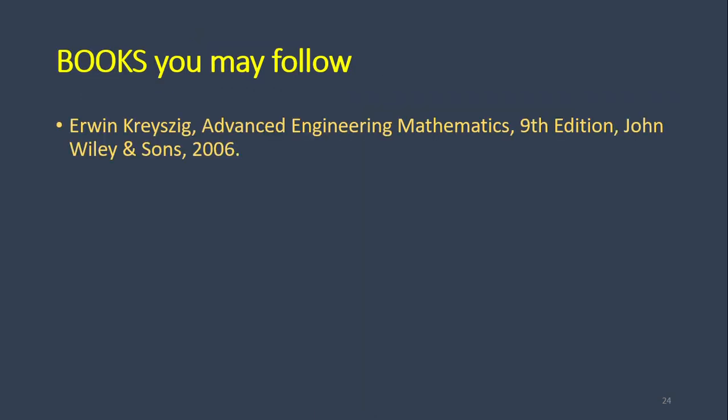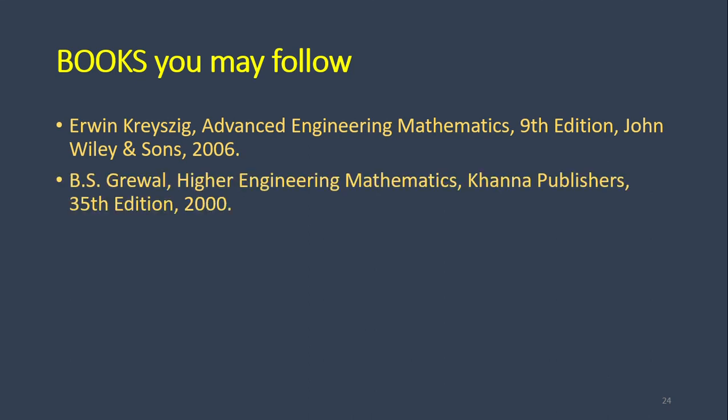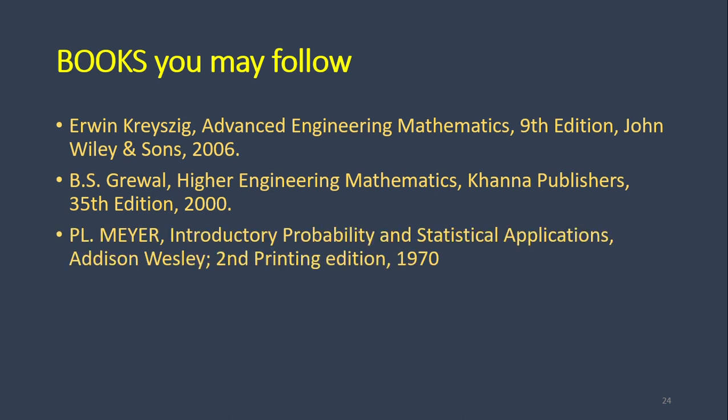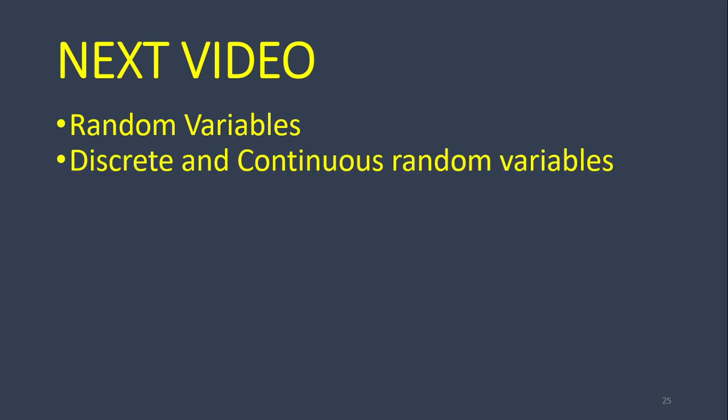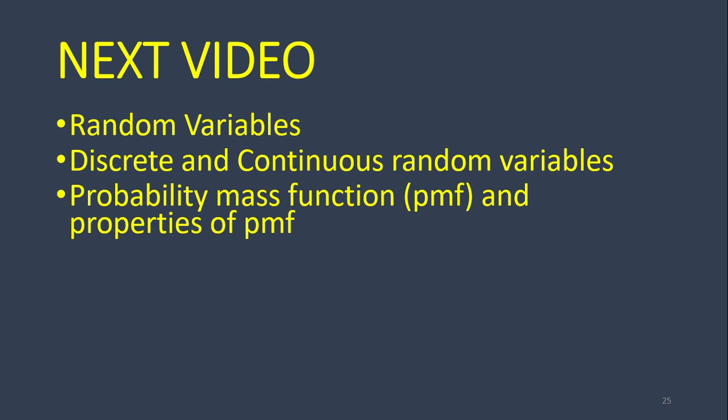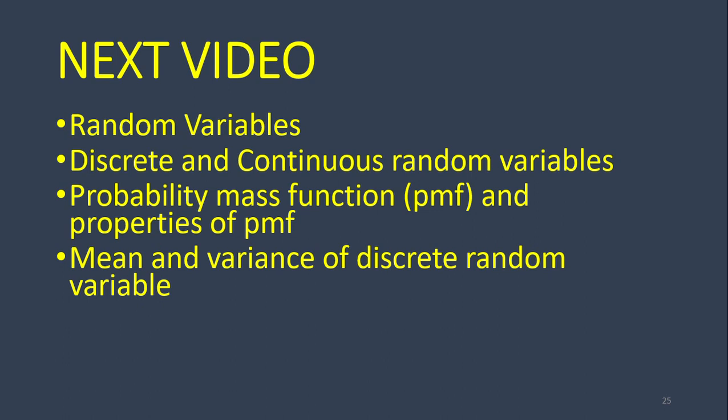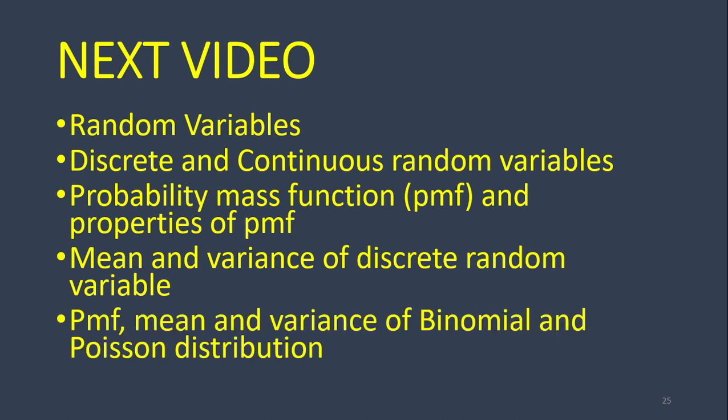Books you may follow: Advanced Engineering Mathematics by Kreyszig, Higher Engineering Mathematics by Grewal, Introductory Probability and Statistical Applications by Meyer, and Introduction to Probability Theory and its Application by Feller. In the next video I will discuss random variables, discrete and continuous random variables, probability mass function and properties of PMF, mean and variance of discrete random variable, PMF, mean and variance of binomial and Poisson distribution.